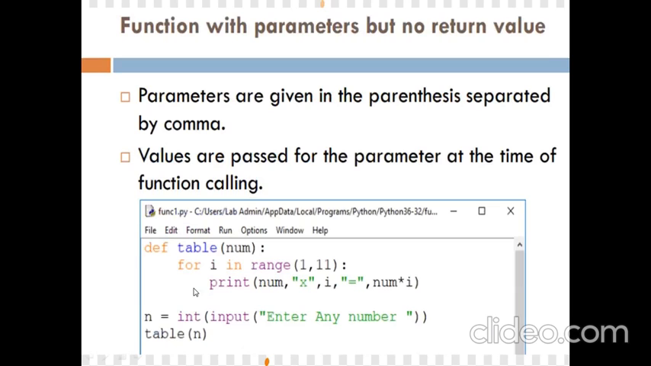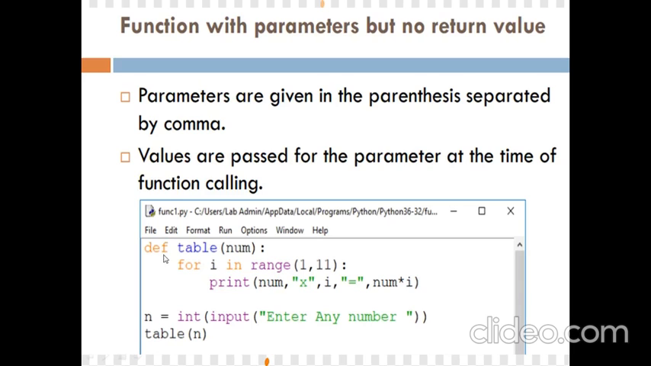When you call this one, it will return two things, and no return type is used for that. Function with parameters but no return value. Parameters are given in the parentheses, separated by commas. Here in this example, we have used one parameter, that is num. The name of the function is table.